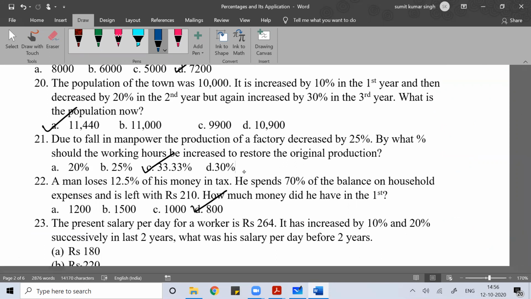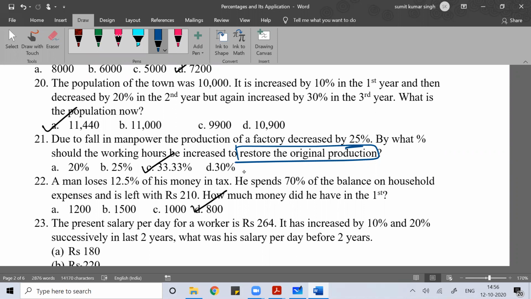Due to the fall in manpower, the production of the factory decreased by 25%. So by what percent should the working hours increase to restore the original production? Here, production is equal to manpower into working hour. That is the formula of production.